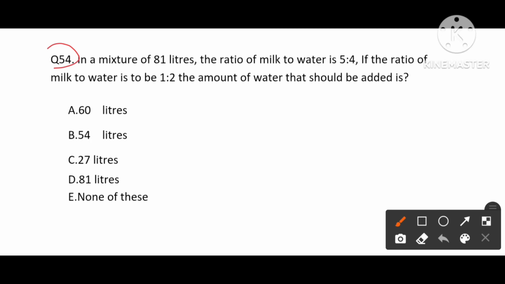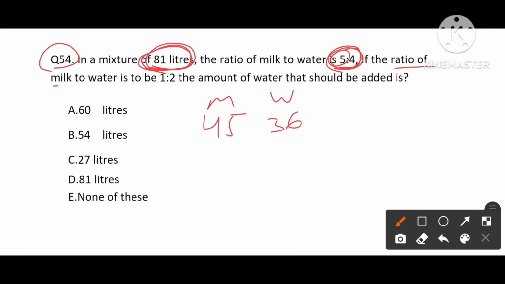Now we are going to see question number 54. In a mixture of 81 liters, ratio of milk to water is 5:4. Total 9 parts. 9 parts value 81 means each part value will be 9. So milk and water 5 9 times 45 and 4 9 times 36. Sum of these two will be 81. Okay. Milk and water ratio we got.